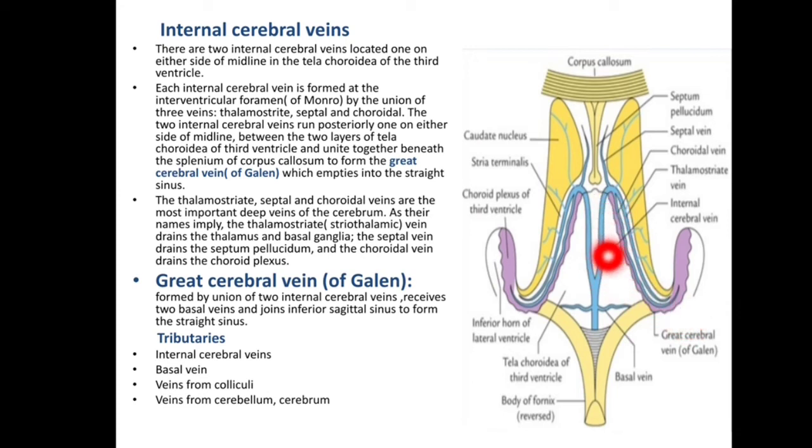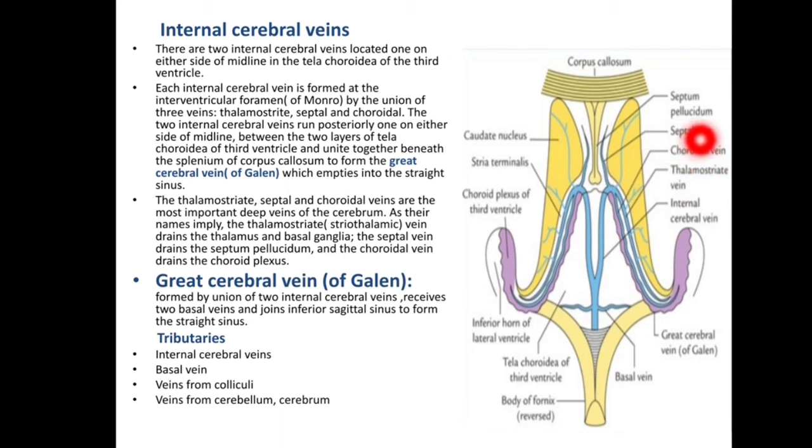Each internal cerebral vein is formed at the interventricular foramen of Monro by the union of three veins: thalamostriate, septal, and choroidal. So the internal cerebral vein is formed by the union of the thalamostriate, choroidal and septal veins.